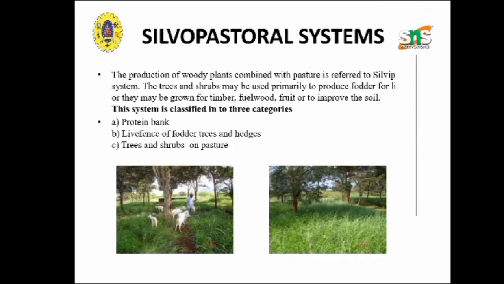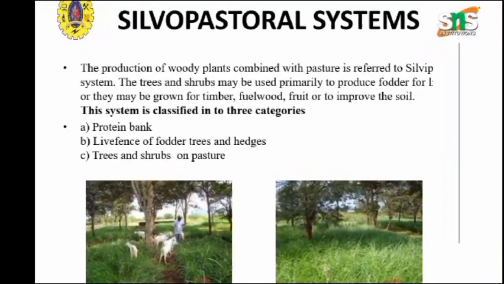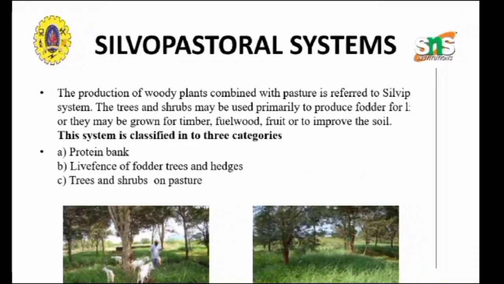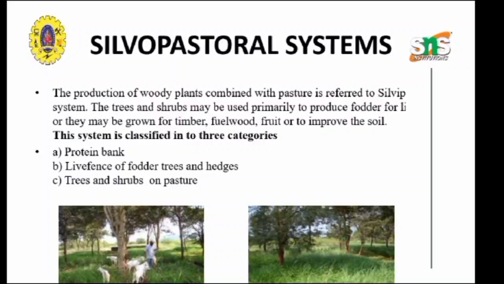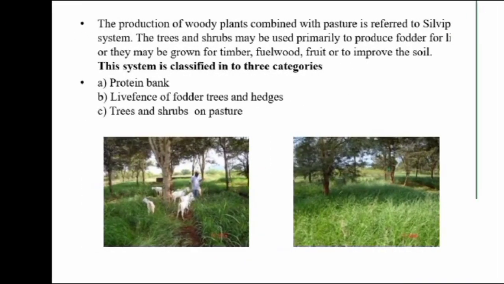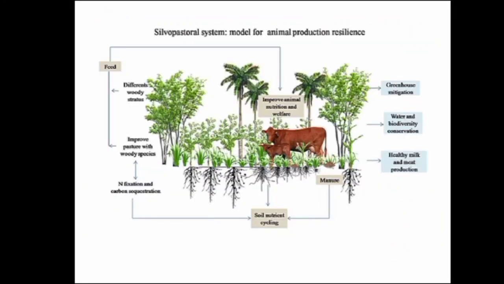Traditionally, silvopastoral systems involve grazing livestock in wooded rangelands and incorporating trees and pastures for shade and timber. This system is again classified into three categories: protein bank, living fence of fodder trees and hedges, and trees and shrubs on pasture. The picture shows the integration of trees, fodder, and the animals.